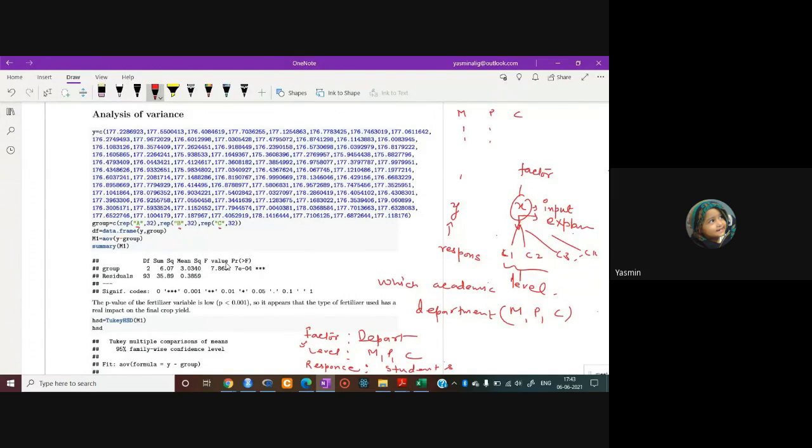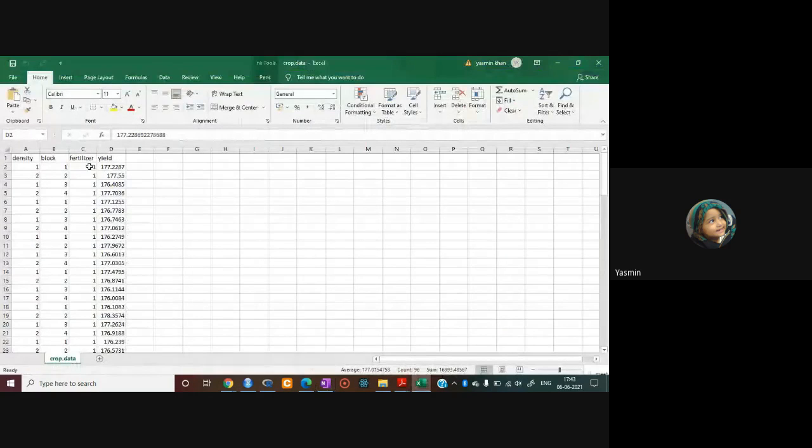Since it is not numeric, it is a character, so we have to put the character within double quotes, right? How many times is each repeated? You can see from the data that type 1 is repeated 32 times. Similarly, type 2 is repeated 32 times, and the third type of fertilizer is also repeated 32 times.